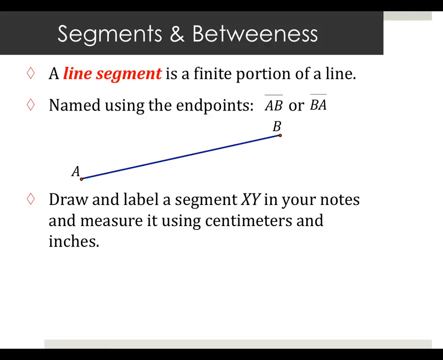We don't need to measure it, because I don't think you have rulers. You can all draw a segment XY, right? Because you already have a segment AB, just change the A to an X, change the B to a Y, you're good to go.